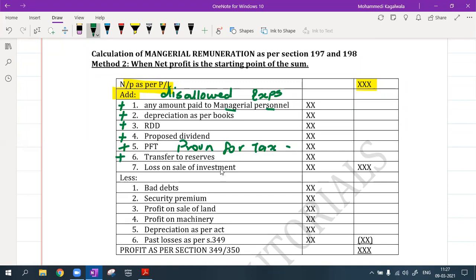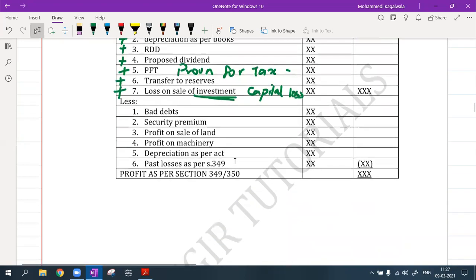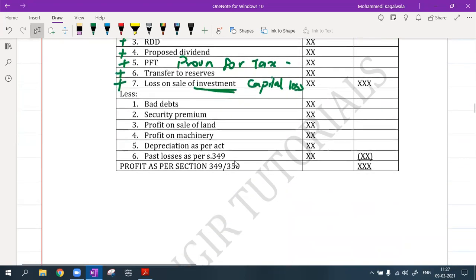Loss on sale of investment: if there is any kind of capital loss, then I will add it back. Then bad debts, because this is an allowable expense, I can deduct. And I will also deduct disallowed income.